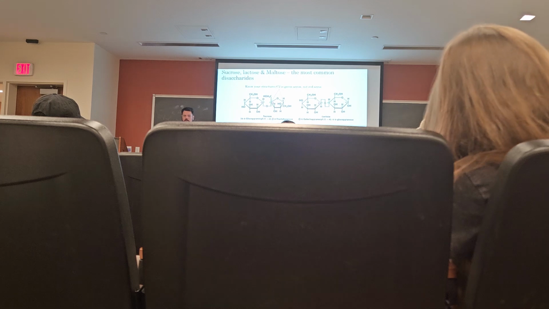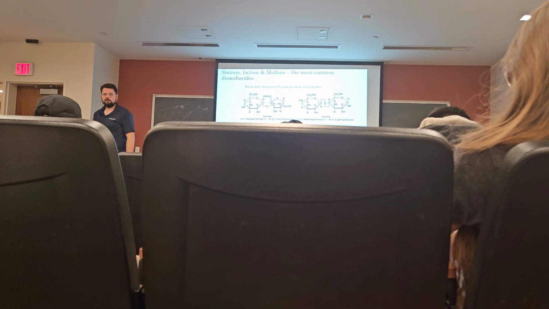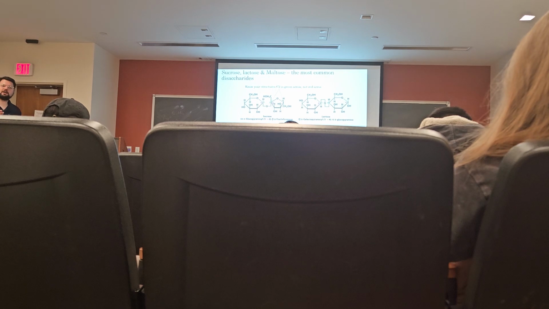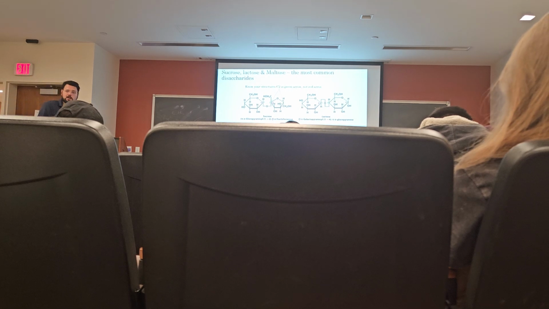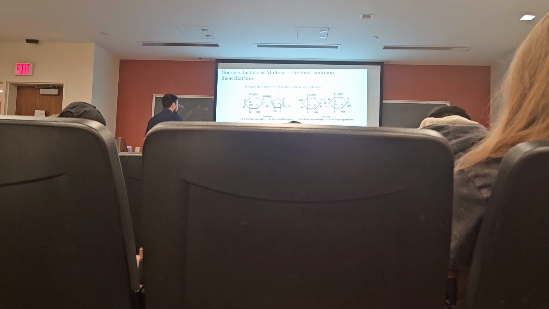1,2-beta-D-fructofuranose. And remember, in glucose, carbon number 1 is the anomeric carbon. Fructose is a ketose, meaning that carbon number 2 will be the anomeric carbon. And in this case, we're linking carbons number 1 to carbon number 2. Both anomeric carbons in this disaccharide have been modified. So neither the glucose on the left or the fructose on the right can open back up to form either an aldose or a ketose. So neither of them can act as a reducing agent. So sucrose is an example of a non-reducing sugar. And there are many examples of non-reducing sugars. Okay, but sucrose is the most common. This is just table sugar, right?